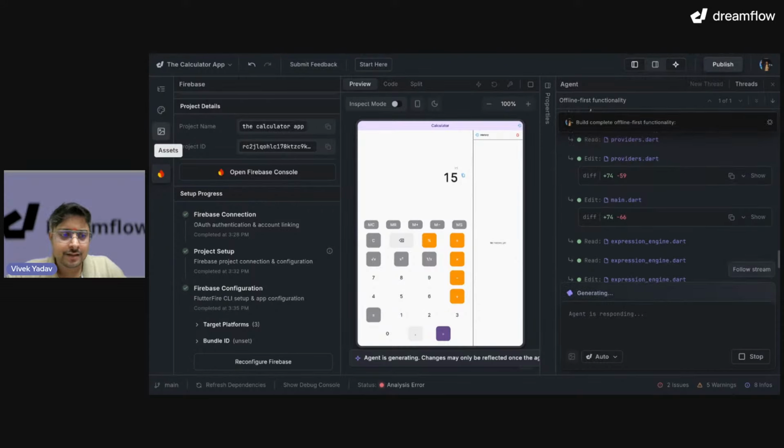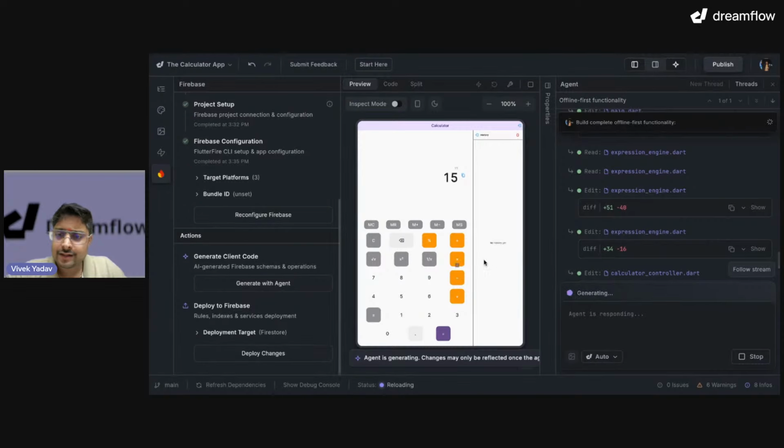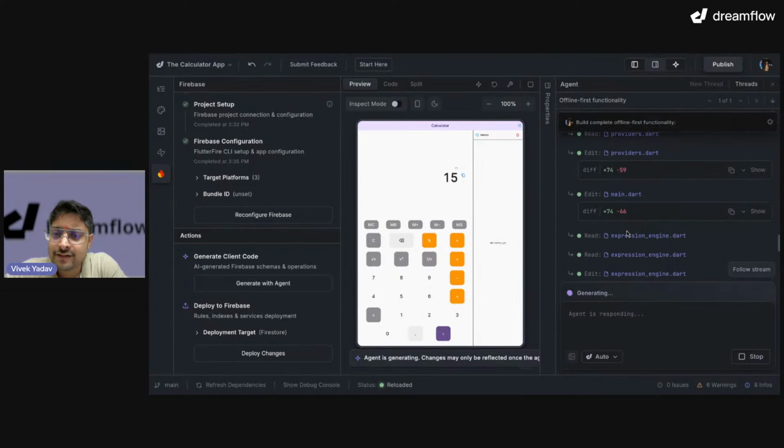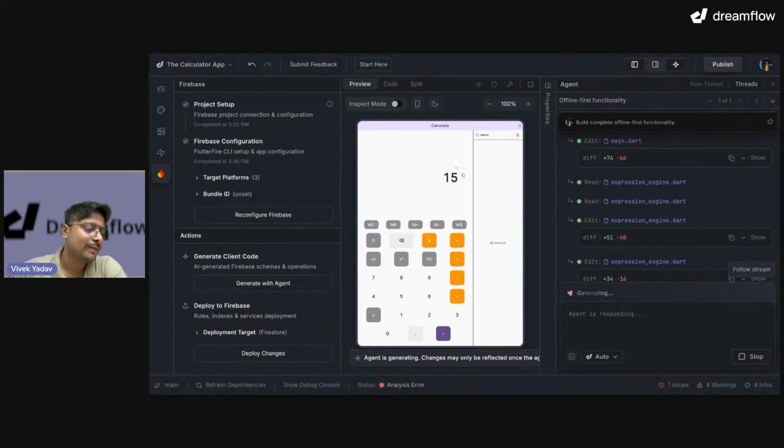Okay, our Firebase setup is completed. Okay. Generate with agent or deploy to Firebase. I think our agent is already doing one thing, so we will wait for our agent to include offline first functionality. Okay. Meanwhile, do any of you have any comment that you want to see here?